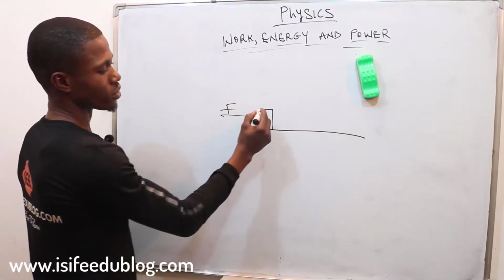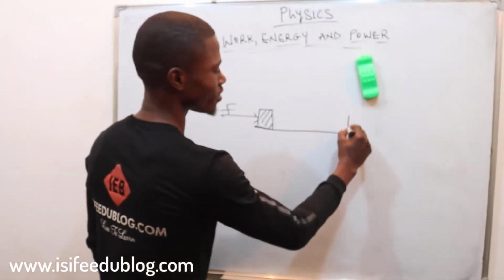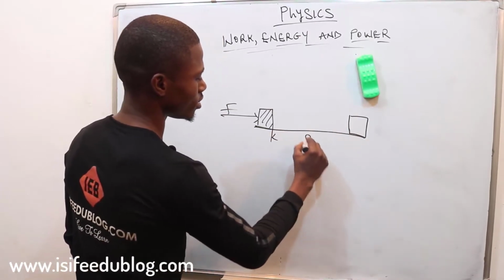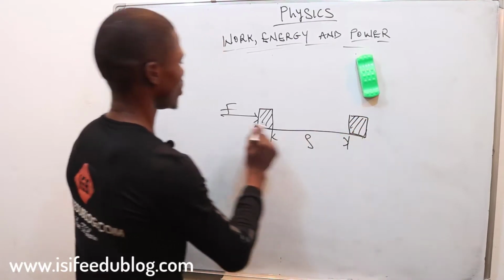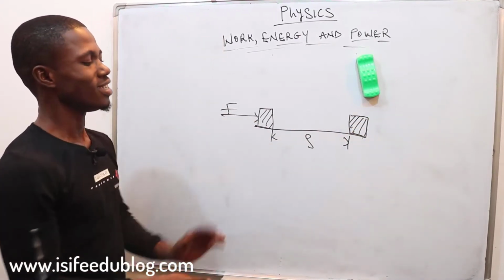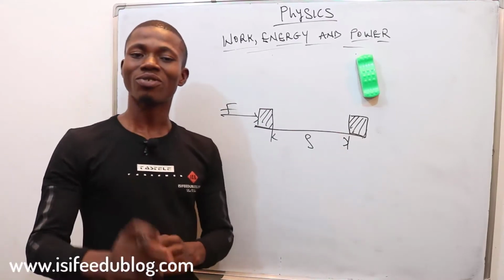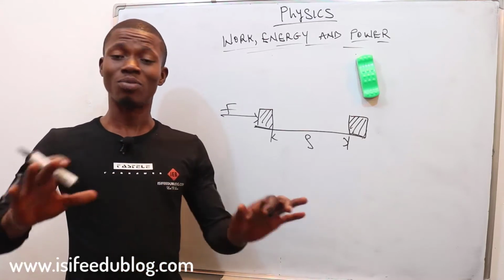We apply force on this, and due to the application of force, it moves a certain distance. And here, this is our distance that it moves. So when we apply force here, it makes this object move a certain distance in the direction of our applied force. This is when work is said to be done.